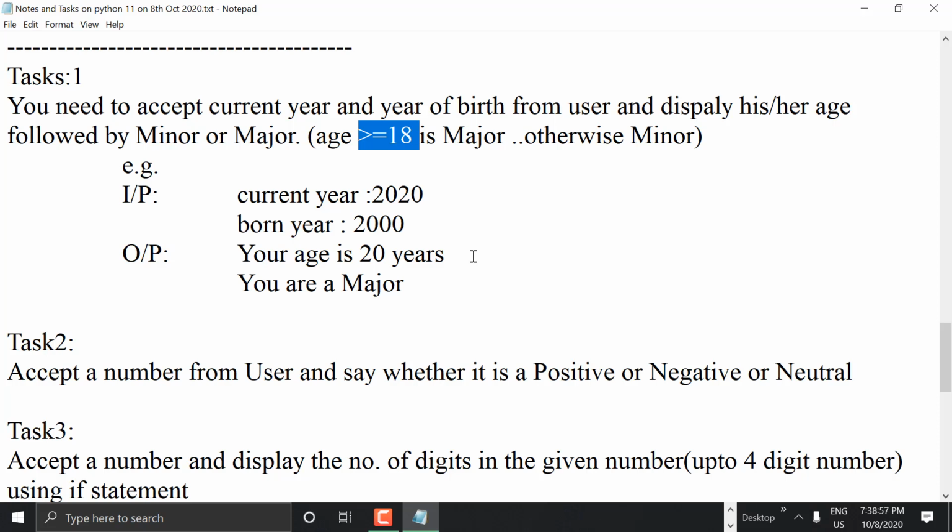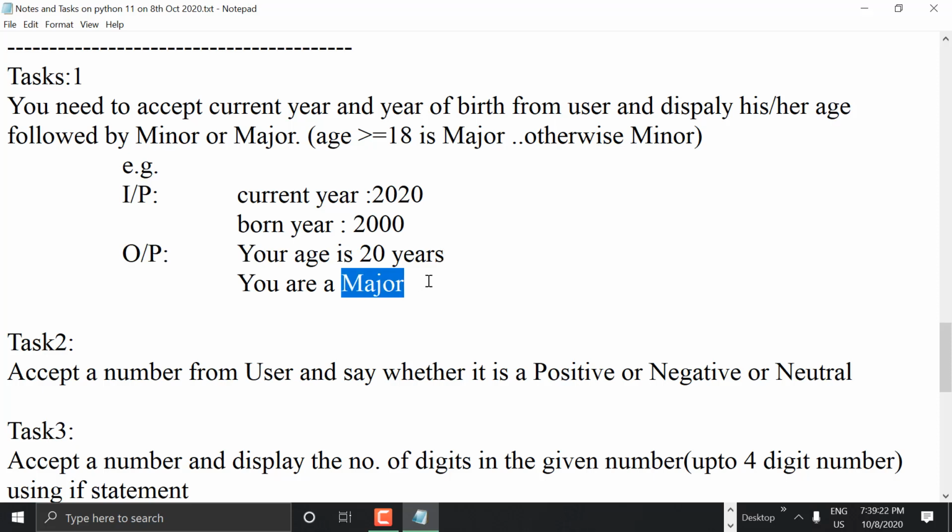That is the next level. But the basic level is we need to ask both of them from the user. Input current year, then born year 2000. So we need to subtract these two. Then we'll get some age, 2020 minus 2000 means you'll get 20 years. So your age is 20 years followed by major. Less than 18 means we have to say you are a minor.